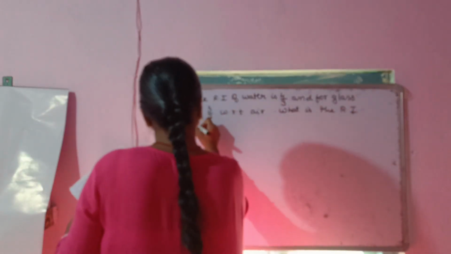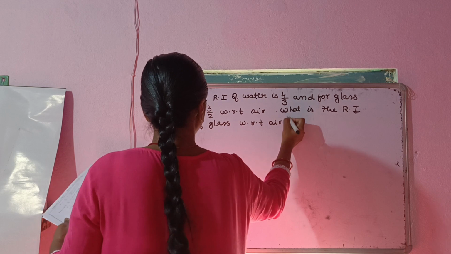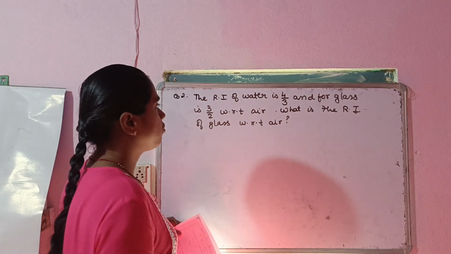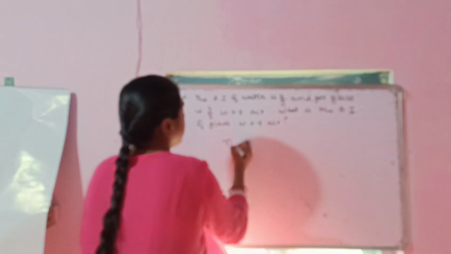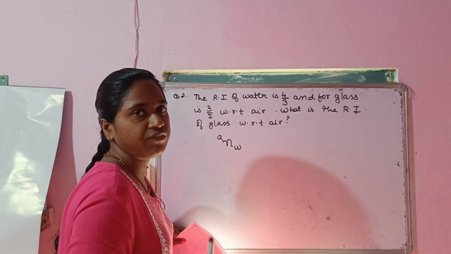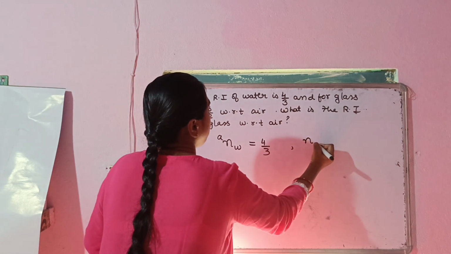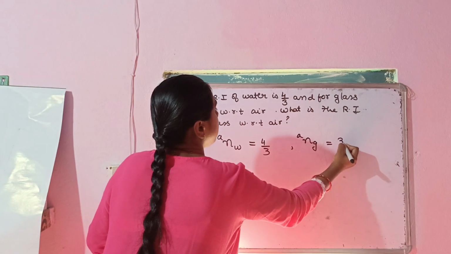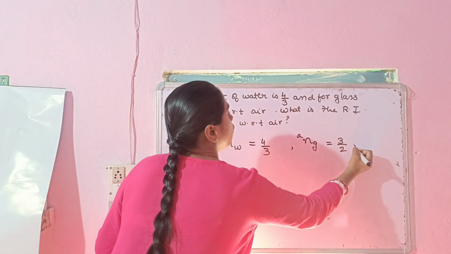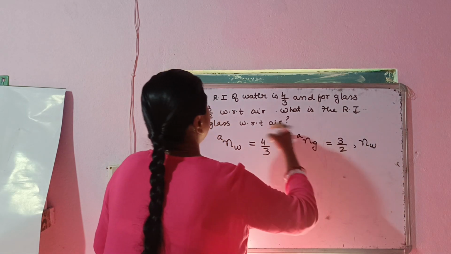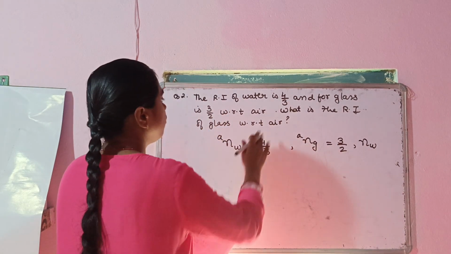with respect to water? So please understand this question a little, the first one was easy, this one is a little different, so have a look at it. The refractive index of water is 4/3 with respect to air. This is the absolute refractive index of water, which is equal to 4/3. And similarly, the refractive index of glass with respect to air is given as 3/2. Now, you need to find the refractive index of glass with respect to water, not air.